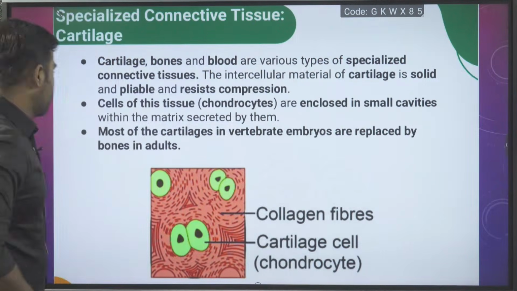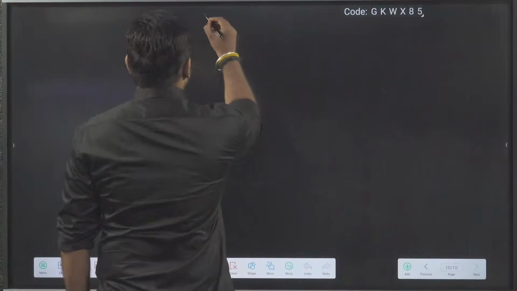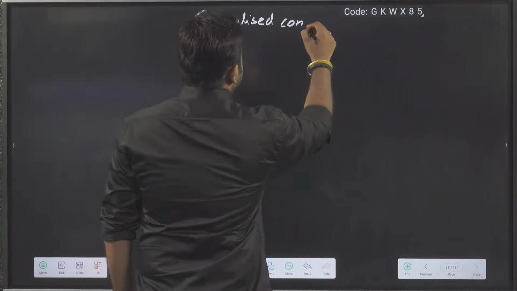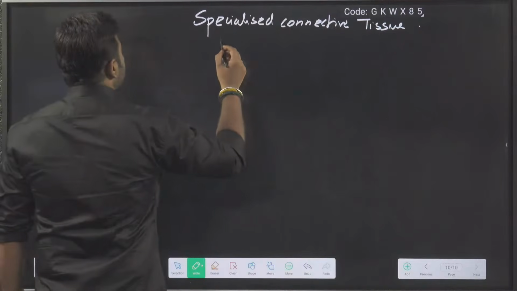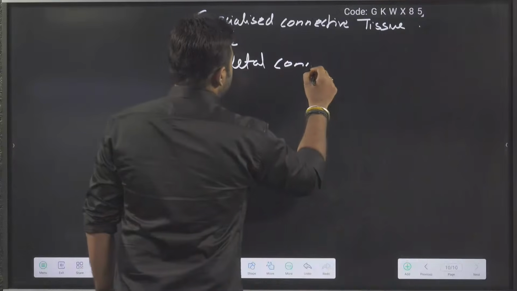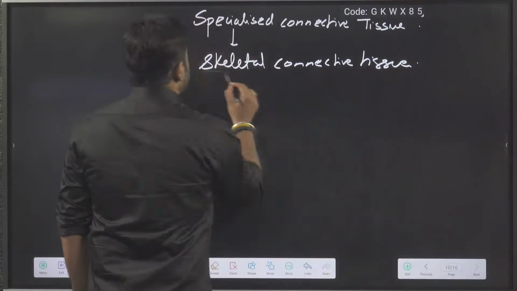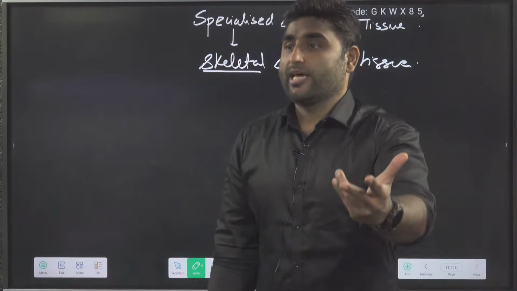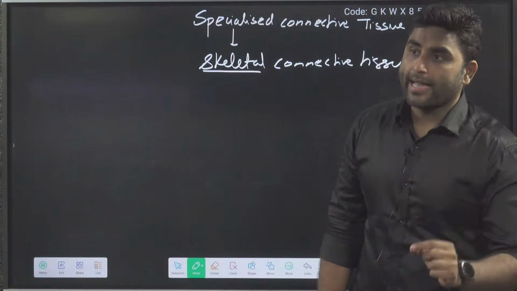In specialized connective tissue, we are first going to talk about cartilage and bone, the skeletal connective tissue. Skeleton means that which makes your endoskeleton. An endoskeleton is made up of two things, bone and cartilage.